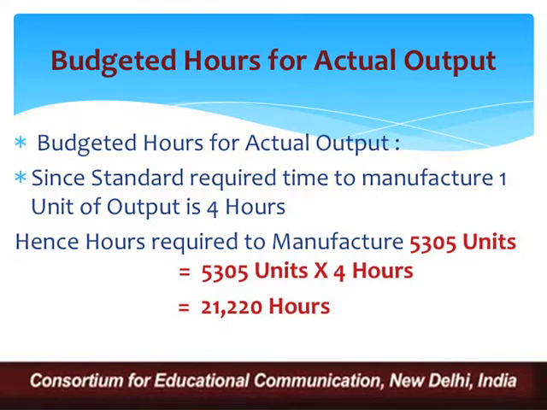Very simple, we multiply 5,305 units into 4 hours, and the result is 21,220 hours. My dear student, this 21,220 hours is the budgeted hours for actual output. So in relation to output, my budgeted hours is 21,220. So we have three sets of hours.